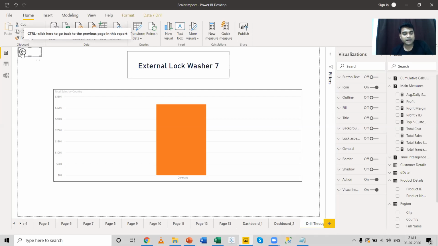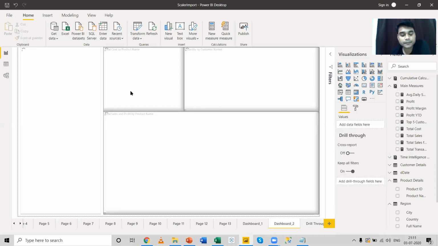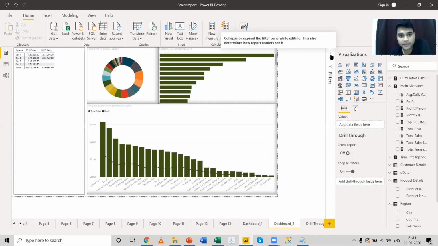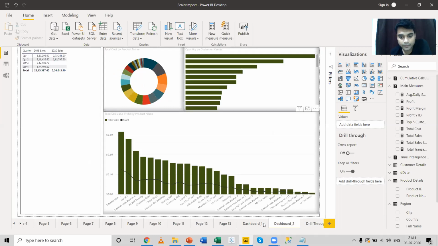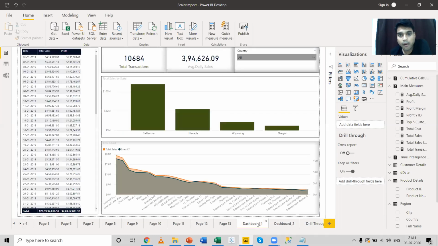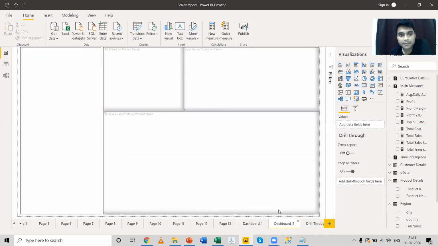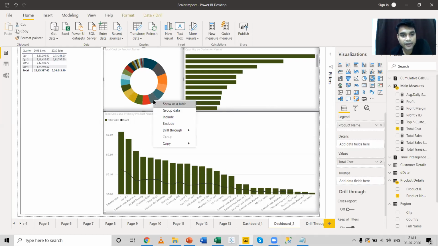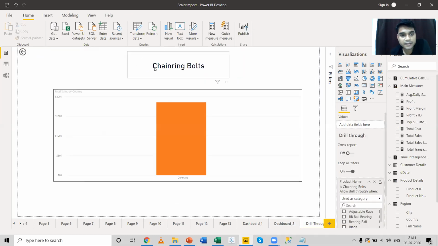I can click on this back button over here, and let me check once more whether any filter is applied. The same thing if I do over here, suppose this chain ring bolts. If I right click, go to drill through and click on drill through, I'll be taken to this page where chain ring bolts will be shown as sold in Denmark.